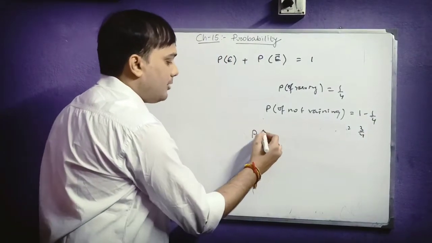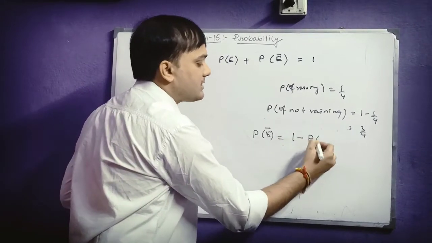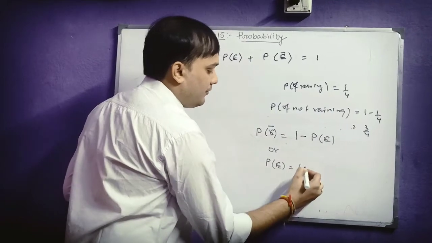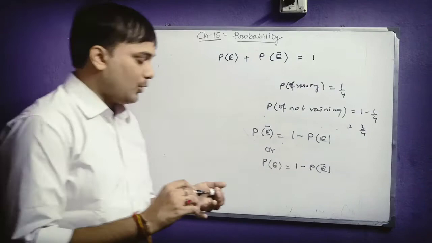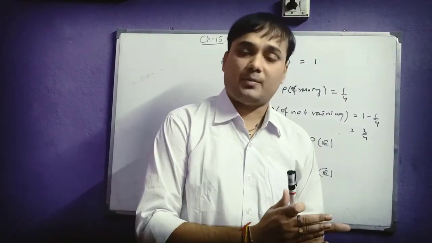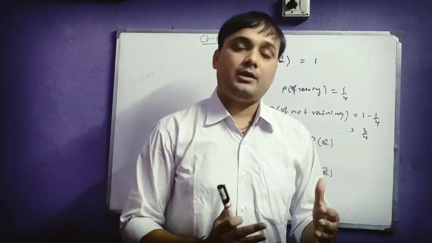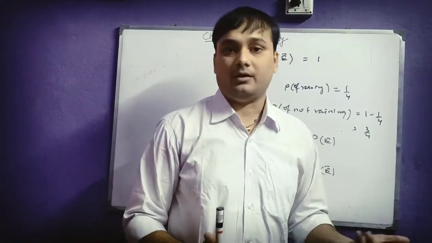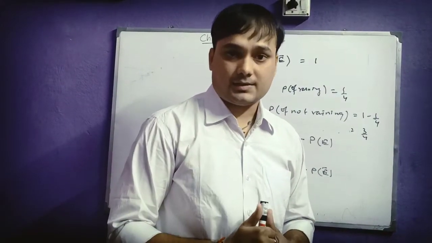So you can say that the probability of E complement is equal to 1 minus probability of E, or the probability of E is equal to 1 minus probability of E complement. This is also very important, because suppose you want to find the probability of a certain event but it's very difficult to find. You can find the probability of its complement and then just subtract it from 1, and you will get the required answer. So this will be useful while you solve your exercise questions.